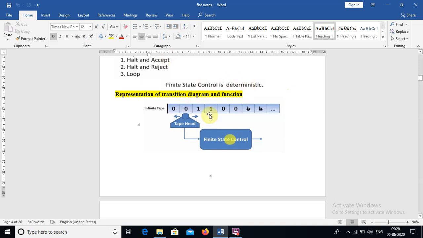Okay, so this is the way you can represent the Turing machine. We already discussed this. Now we have to represent the transition diagram as well as the transition function. So here we have 0 0 1 1 0 0 as input, B are the blanks, an infinite tape, and a head. The tape head is defined so that we can move left and right, one step only. This is about the finite control. Now if the string is there, it will accept. If the string is not there, it may reject or loop.